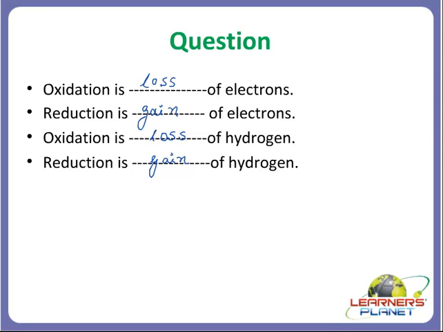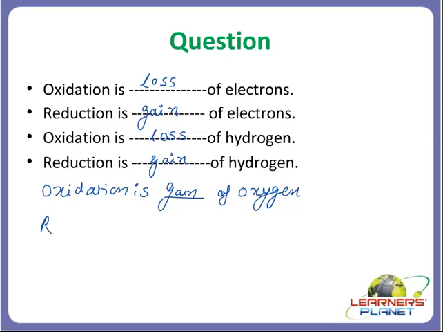Or I can also present this as, as I told you in my previous slide, I'll write it here, oxidation is dash of oxygen. So it is gain of oxygen, a loss of hydrogen, so reduction would be gain of hydrogen. And tell me what would be reduction?